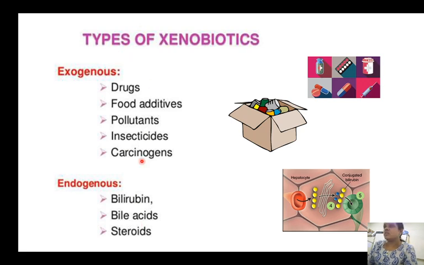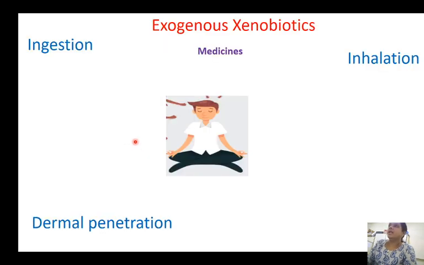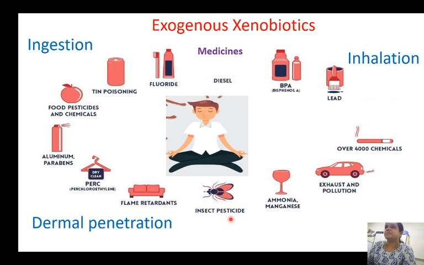So these constitute the exogenous ones and these constitute the endogenous ones. We have seen that endogenous ones are the metabolites of the substances that are not soluble in water. Now these are the exogenous ones. Now we'll see how we are getting these exogenous xenobiotics into our body. These exogenous xenobiotics enter into our body either by ingestion or by inhalation or by dermal penetration. So the three modes by which the exogenous xenobiotics enter into our body are via ingestion, via inhalation, and via dermal penetration. What are the various forms of ingestion?